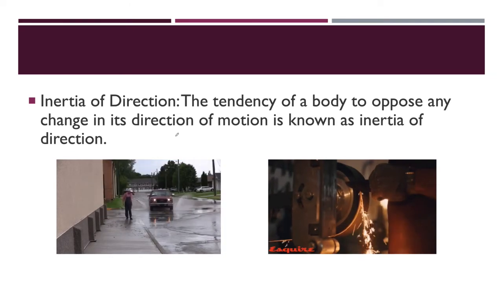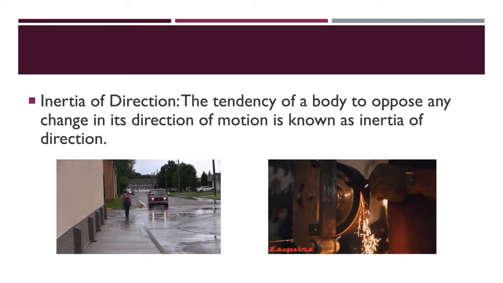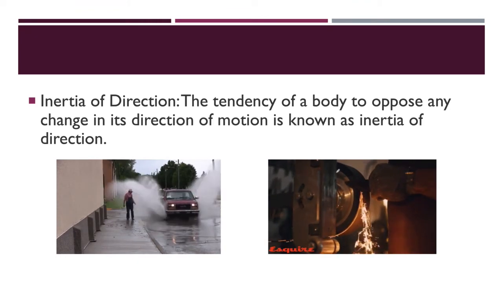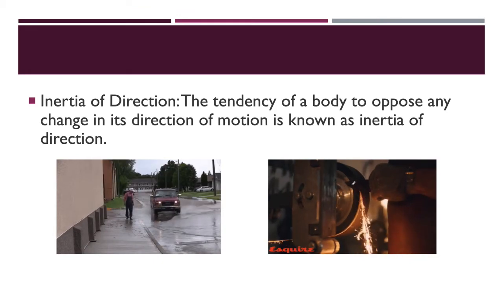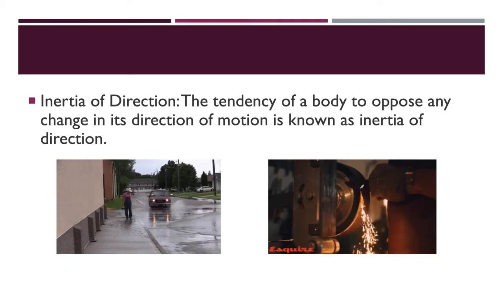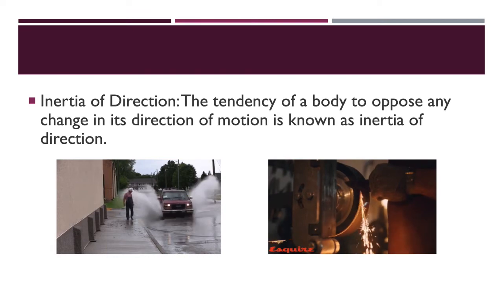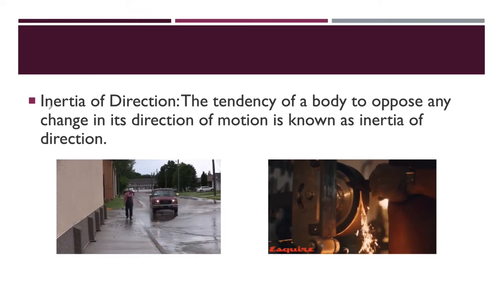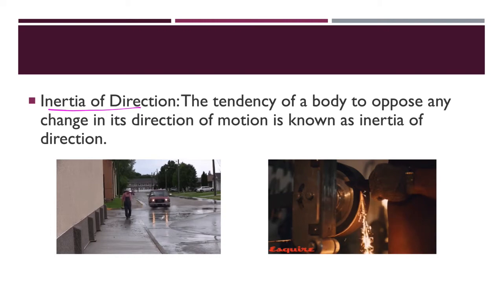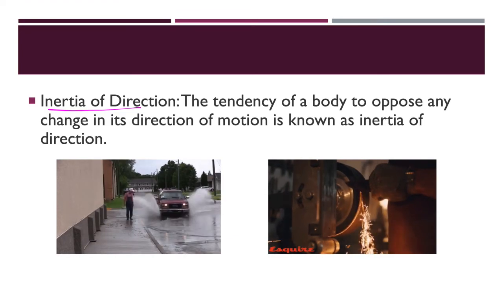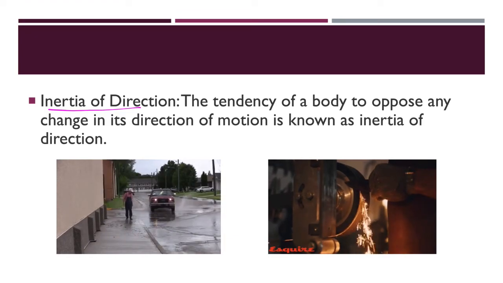Here you can see that when a knife is being sharpened, the wheel is moving at a very fast speed, and when you keep your knife against it, the sparks fly off. Why is it like that? Because of the inertia of direction. Here also, when the car is moving in a uniform direction, the wheel is moving in a round, on its rim.